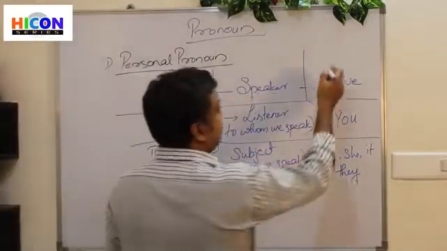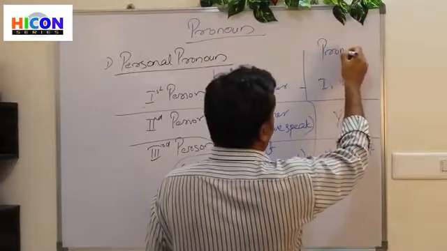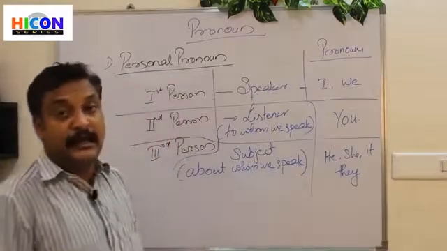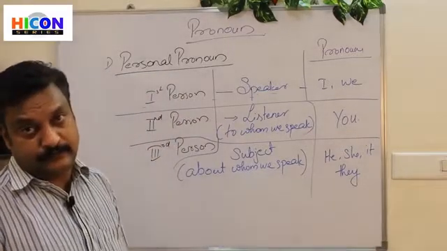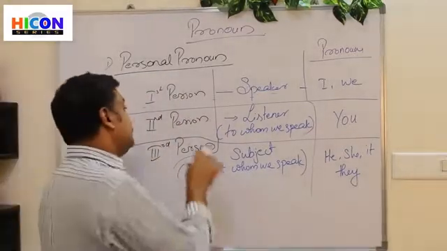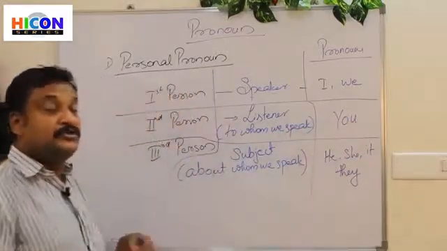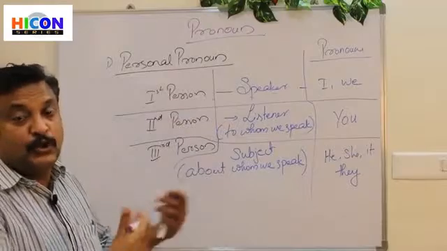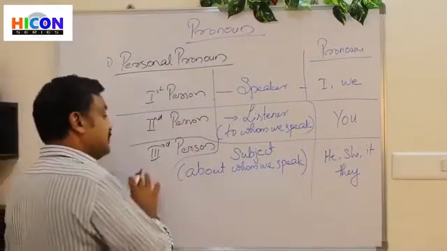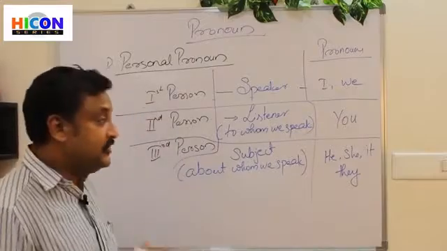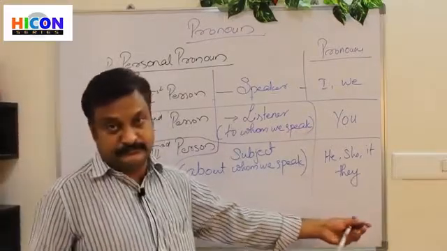The first personal pronouns are I and we. Right? The second personal pronoun is you, meaning the one to whom we speak. The third personal pronouns are he, she, it and they, which means we speak about them.